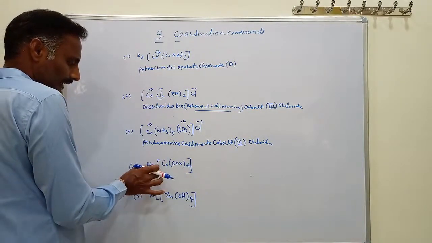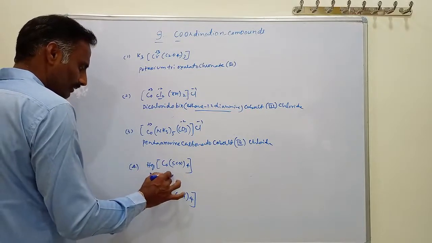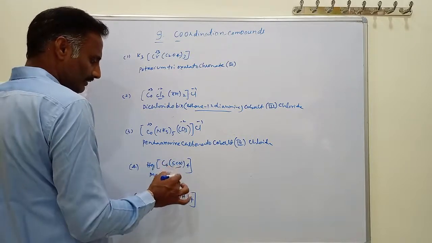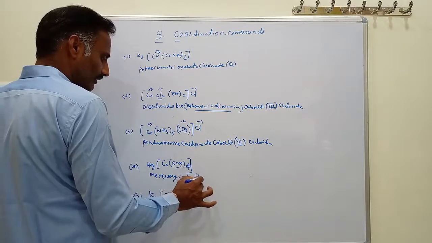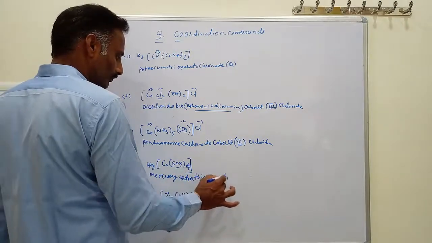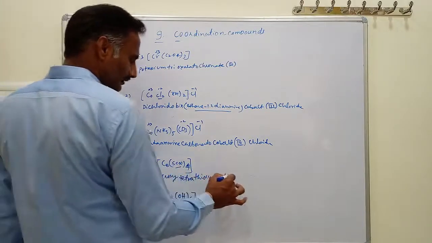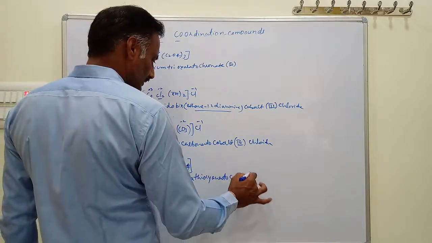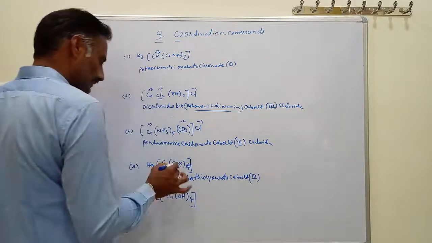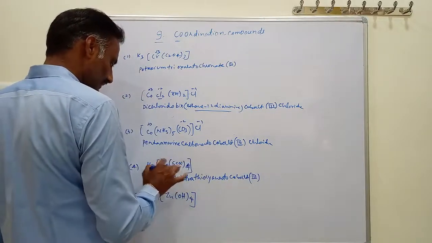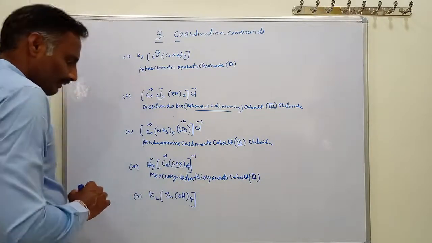This is the cation and this is called the anion. Then this is called mercury, and the name of the ligand: there are 4 thiocyanate, so this is called tetrathiocyanato. Here mercury tetrathiocyanato cobalt. The oxidation state is 3. The charge of this one, Hg, is +1, this is -1, and it becomes +3.